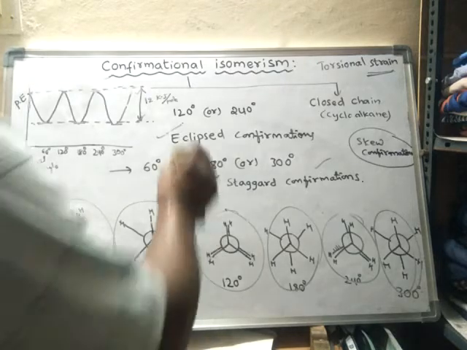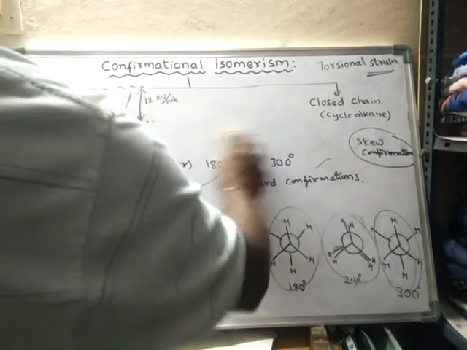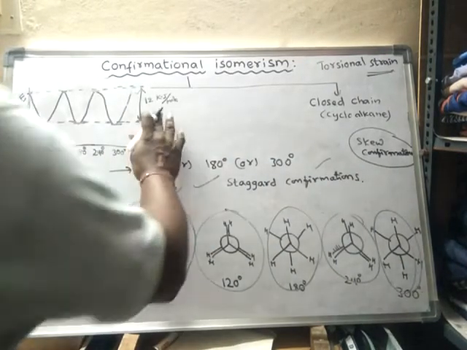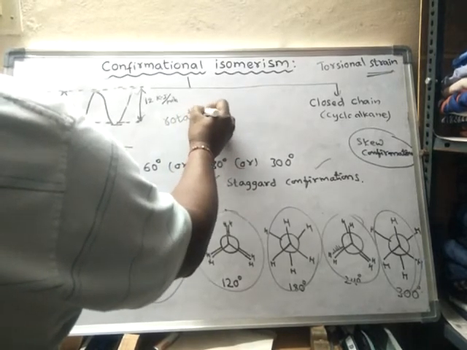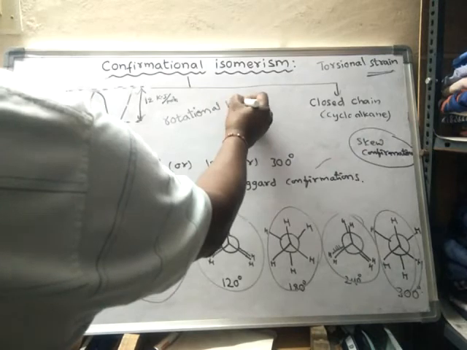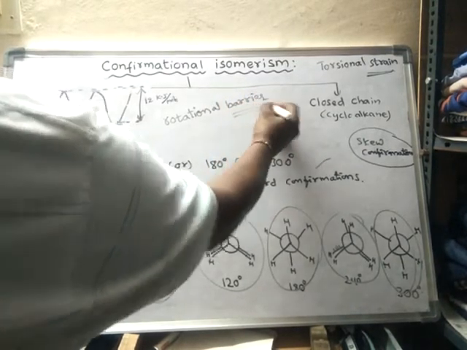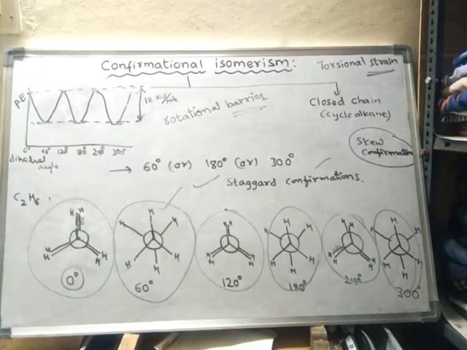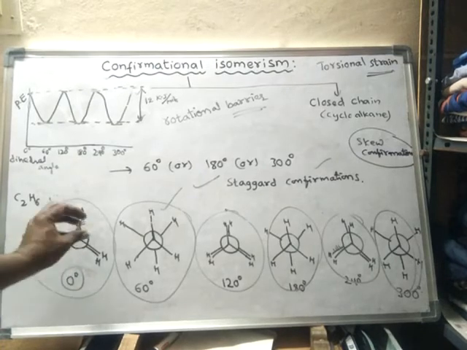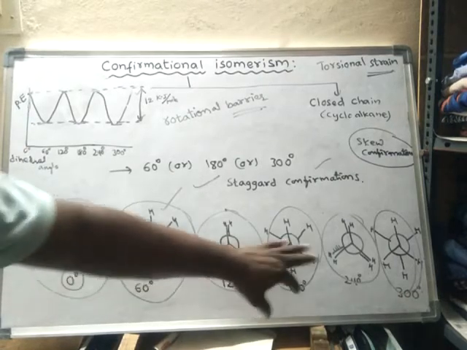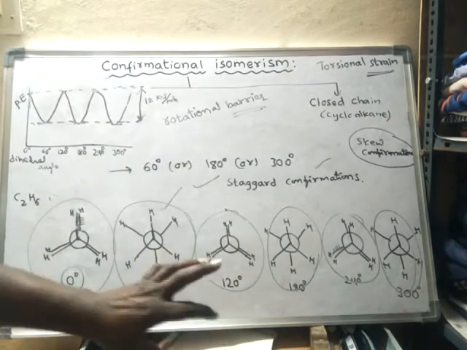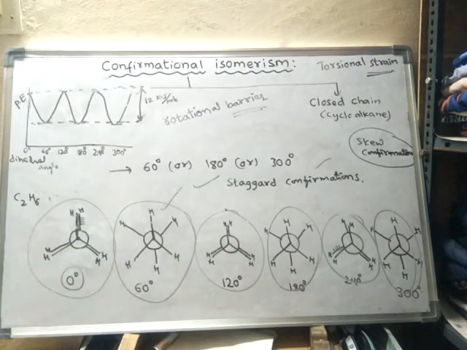It is 12 kilojoules per mole, and that energy difference is said to be the rotational barrier, due to rotation. Barrier means energy difference. That means how did this energy difference occur? Because the back carbon is rotated through 60 degrees, one more 60 like this. So due to the rotation of the atoms along a single bond, the energy difference has occurred.